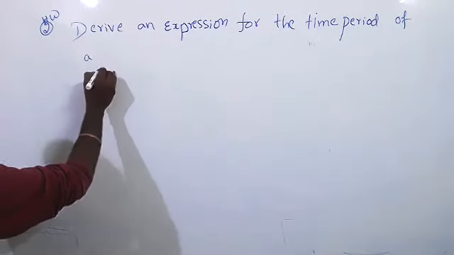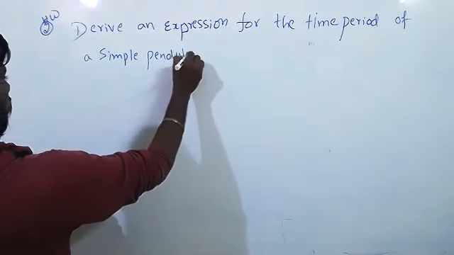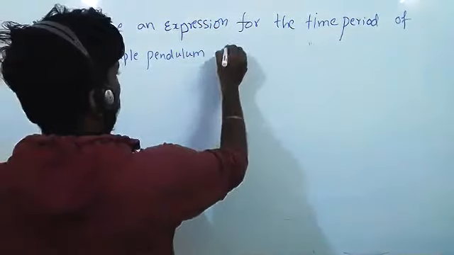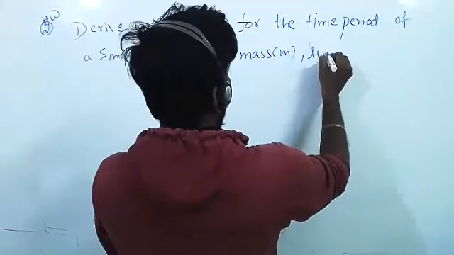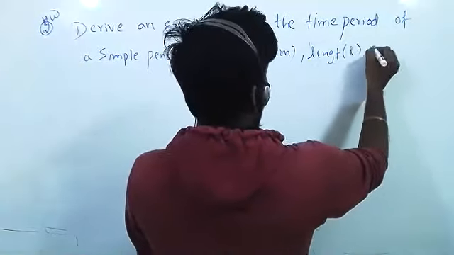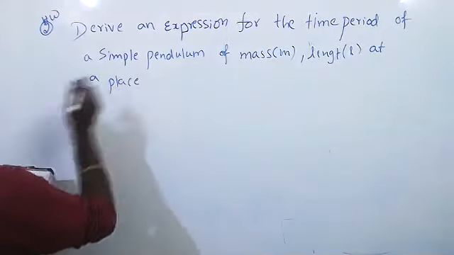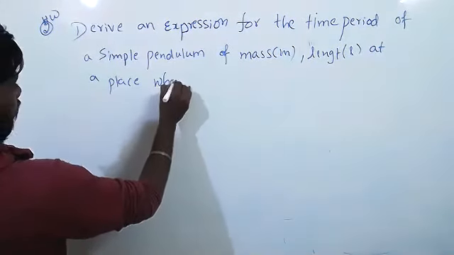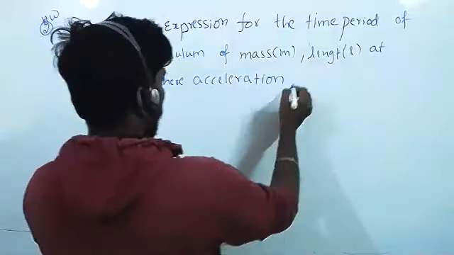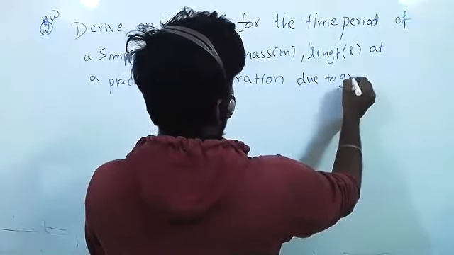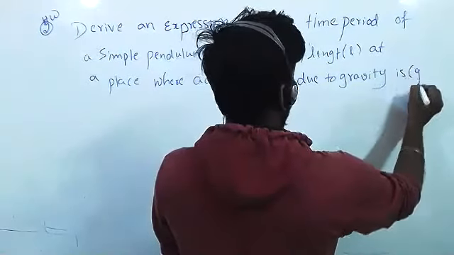Simple pendulum of mass m, length L, at a place where acceleration due to gravity g. Acceleration due to gravity is nothing but the gravitational pull of Earth.